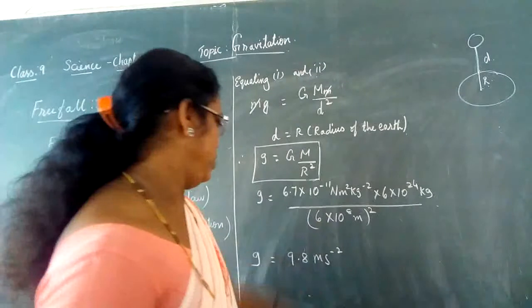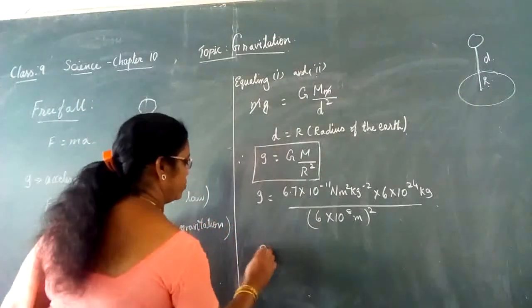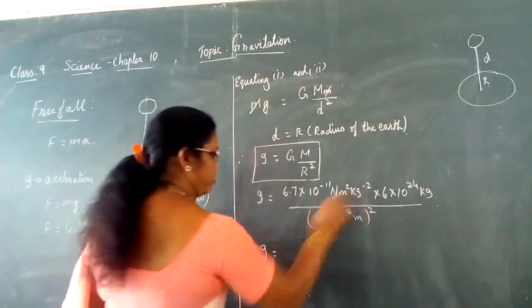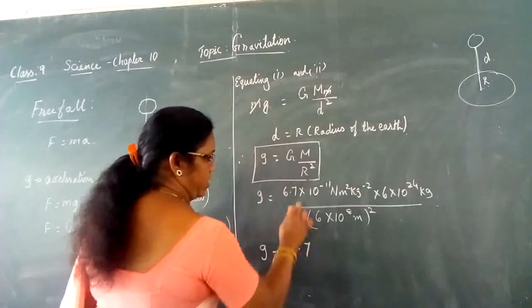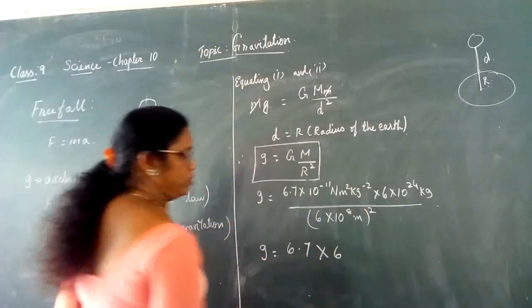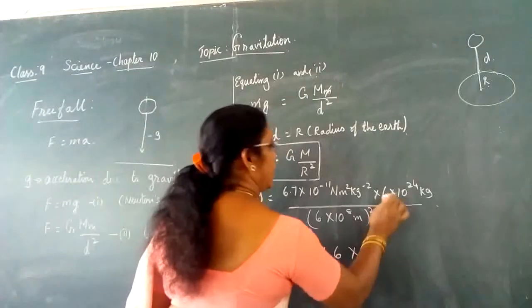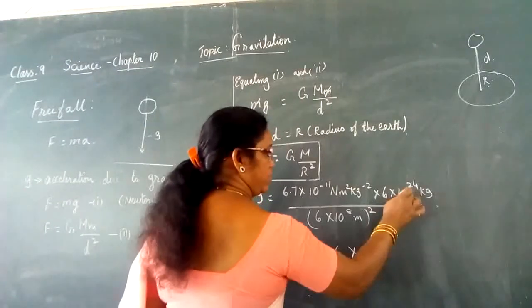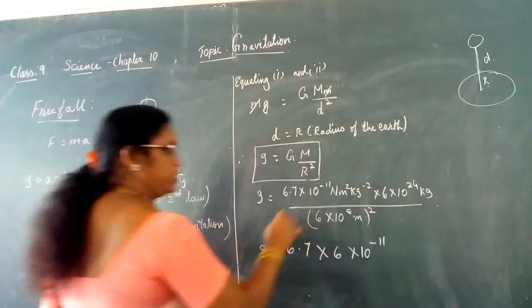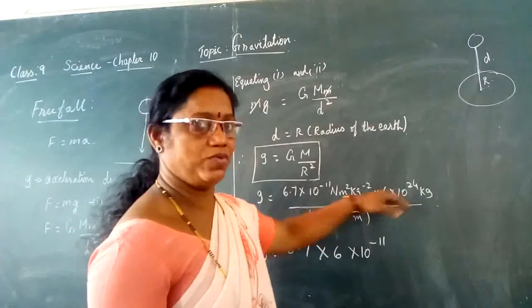Hence, when you find this, what will you get? While calculating, you have to write 6.7 into 6, all the numerical values, into 10 to the power of minus 11 and into 10 power 24. When there is multiplication, the exponents we have to add.